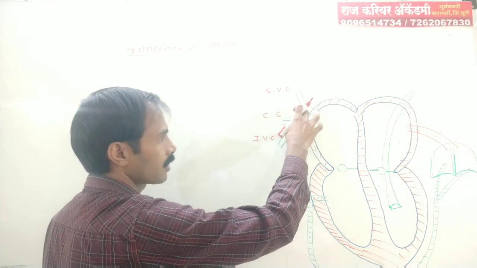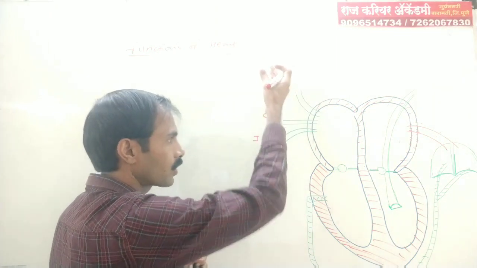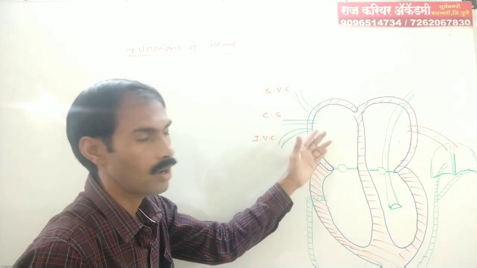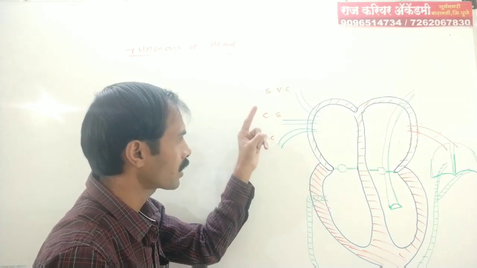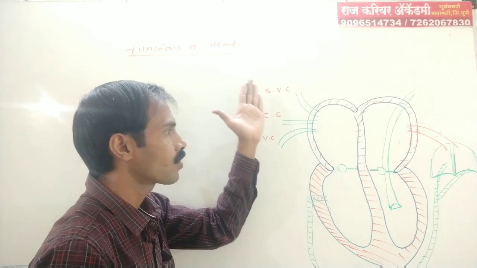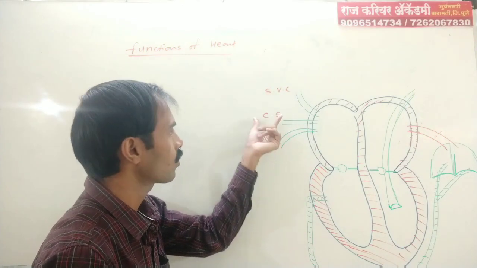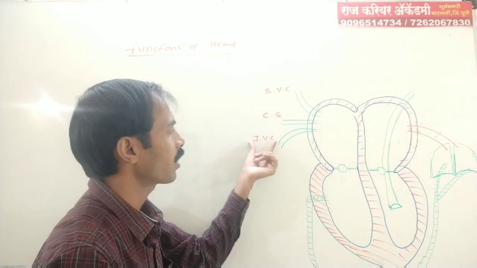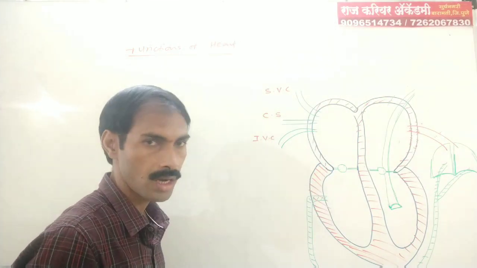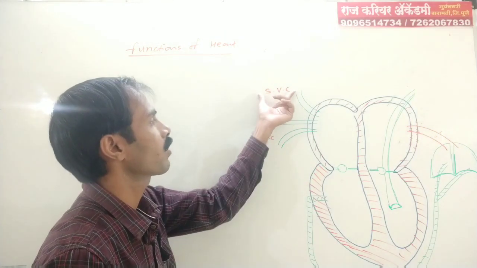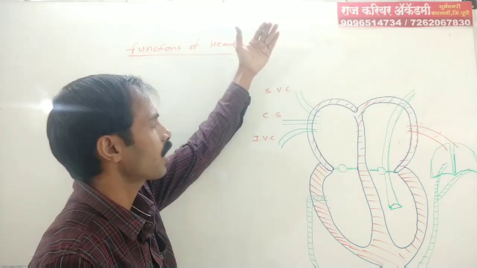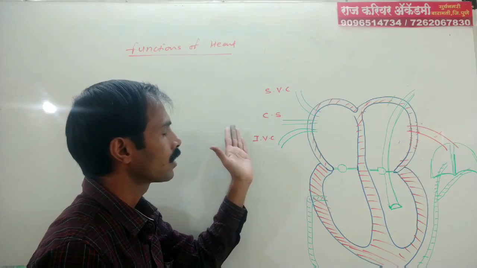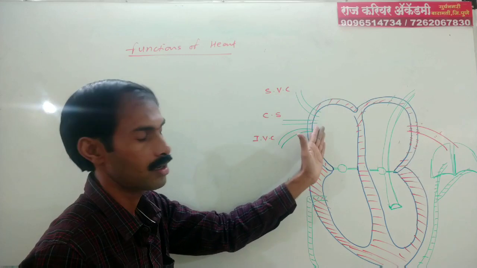These three blood vessels carry blood from the organs to the heart. The coronary sinus carries blood from the heart back to the heart. The inferior vena cava carries blood from the lower portion of the body to the heart, and the superior vena cava from the upper portion, because these three veins carry impure blood to the heart.